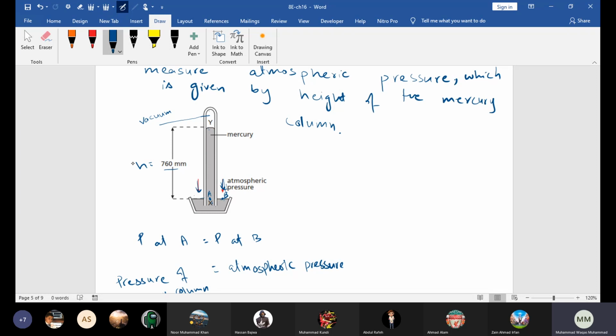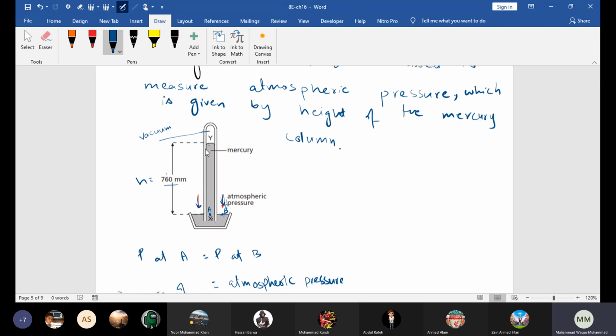So beta, this is basically atmospheric pressure. You can say atmospheric pressure here. Beta, barometer clear? Yes, sir. Now beta, let's come to some commonly asked types of questions.